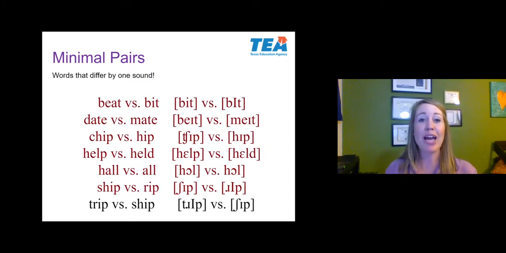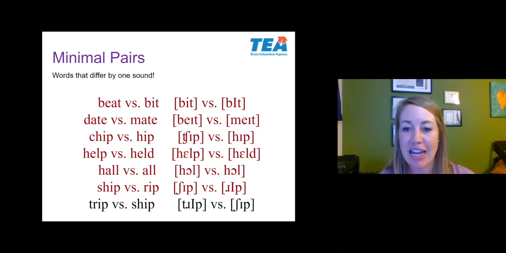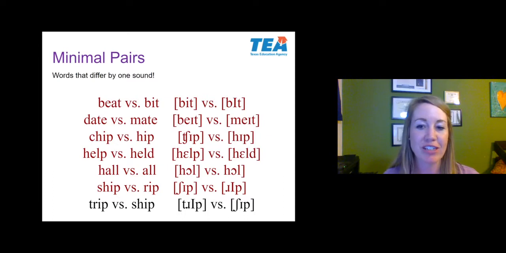Okay, so everything in red here is a minimal pair, and the one that's in black is not. Let me address a couple of the ones that are a little more complicated. First of all, let's jump down to chip versus hip. Initially looking at that one, you might have thought, well, this isn't a minimal pair because chip has C-H-I-P and hip has H-I-P, and it's got an extra letter, so I don't think of it as a minimal pair.